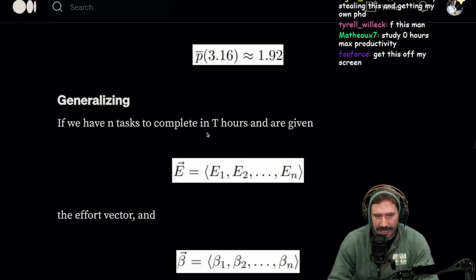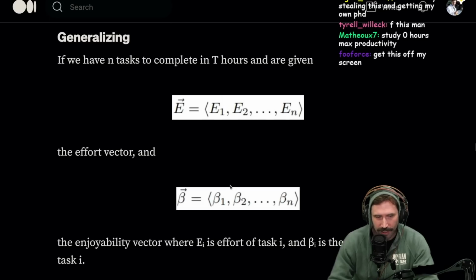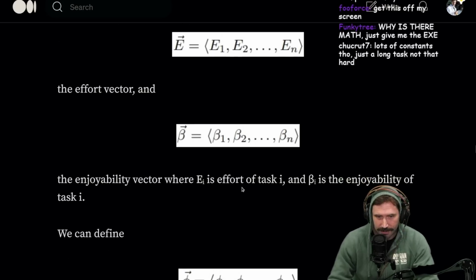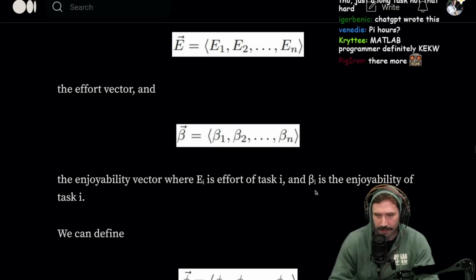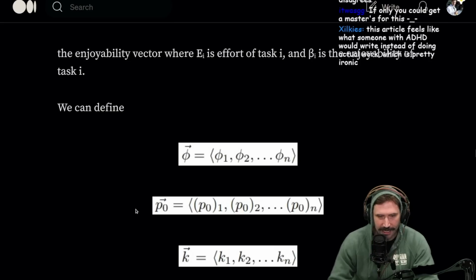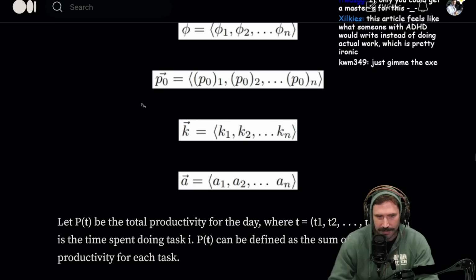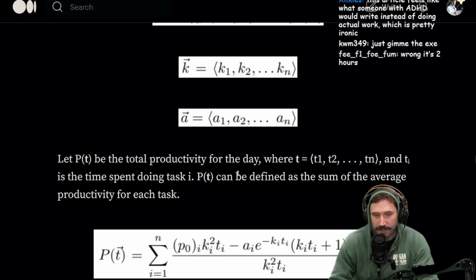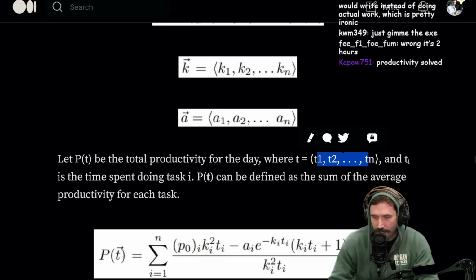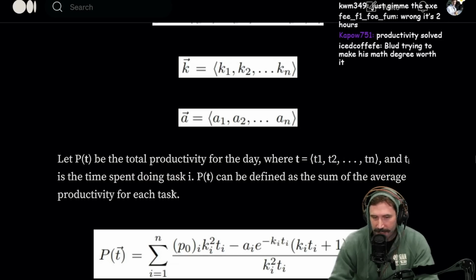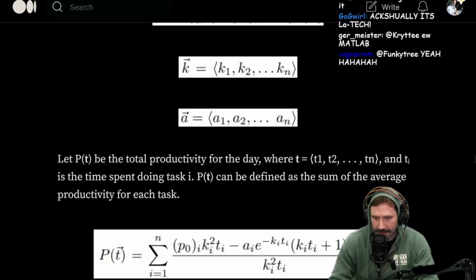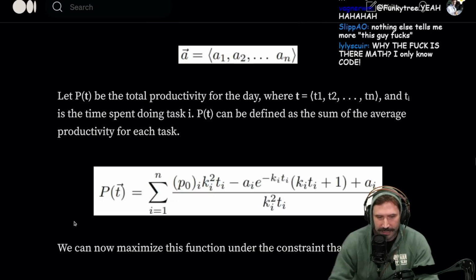If we have N tasks to complete in T hours and we're given an effort vector and an enjoyability vector, where E sub i is the effort of task i and beta sub i is the enjoyability of task i, we can define phi like this. Let P of T be the total productivity for the day, where T is the vector of times and T sub i is the time spent doing task i. Therefore, capital P of T can be defined as the sum of average productivity for each task.